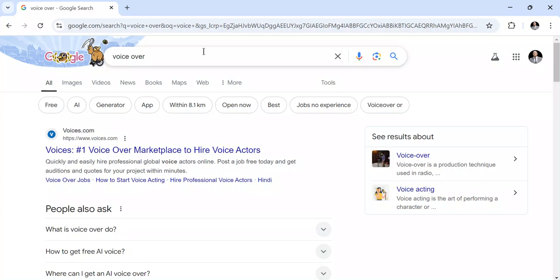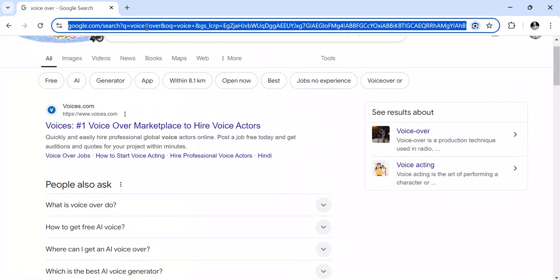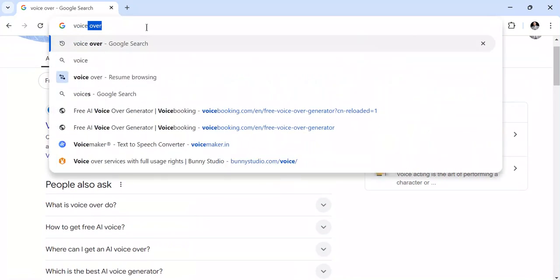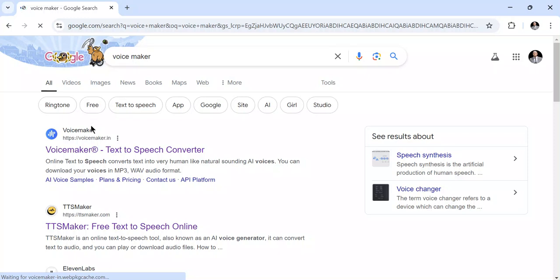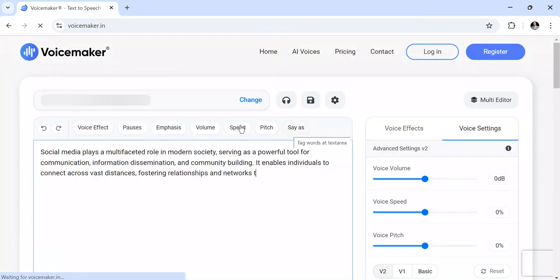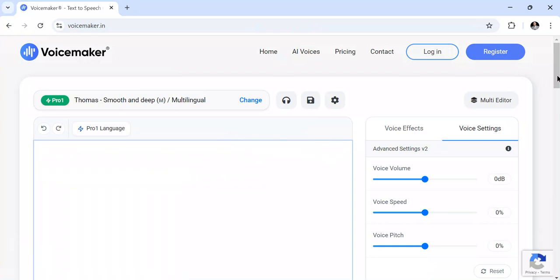So you need to ensure that you do it professionally, and that you use the language that the client has provided to you. For instance, if you want to use AI, you can come here and click voiceover or voice maker. If you click voice maker, you're going to see this one, voicemaker.in. You can start from here. This is free of cost, and from here you can generate different voiceovers.